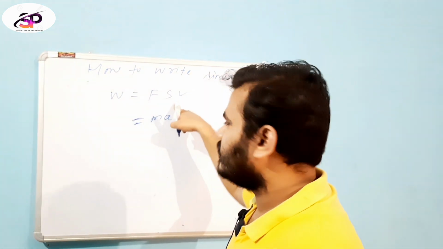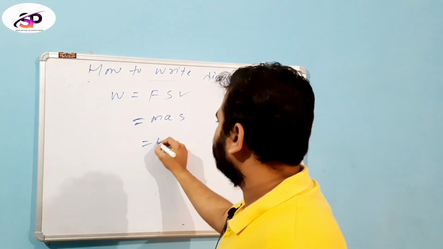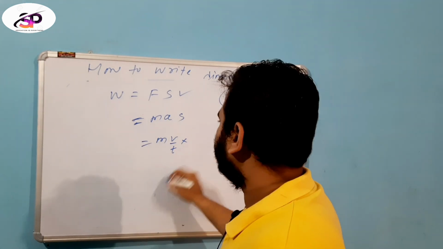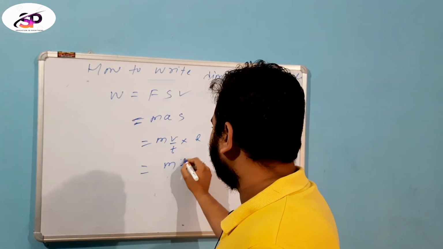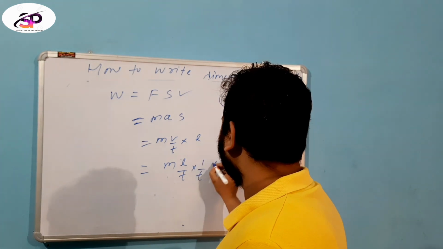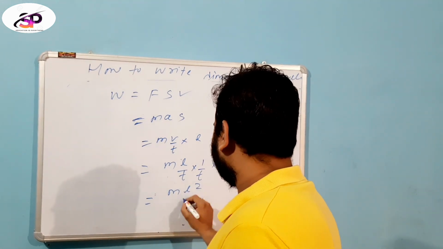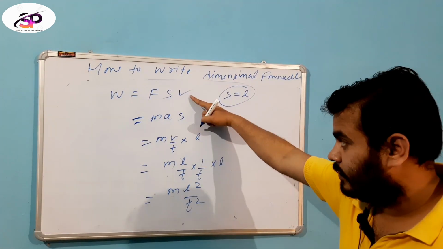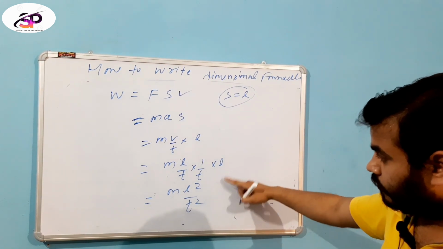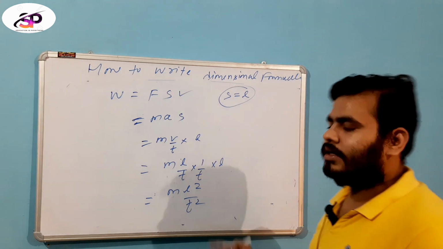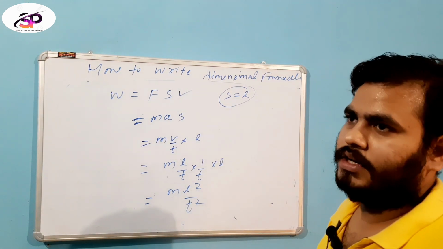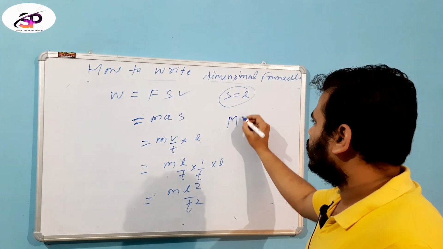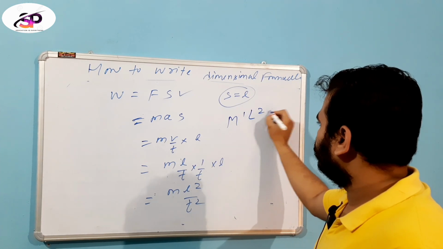S represents the displacement, also called length. So M v by t into s, where s is length or displacement L, gives M into L by T into 1 by T into L, that is M L square by T square. This is the split up. We first write the mathematical equation for the work done, then split up into fundamental physical quantities, and write the capital letters of the fundamental physical quantities raised to their powers and enclosed in a square bracket. For work it is M1 L2 T minus 2.